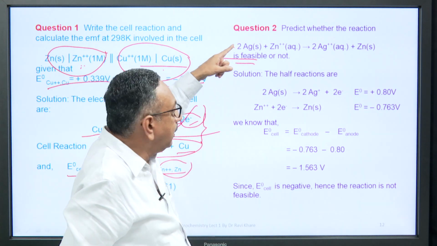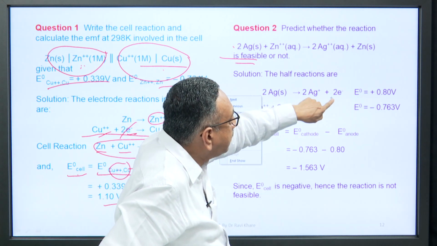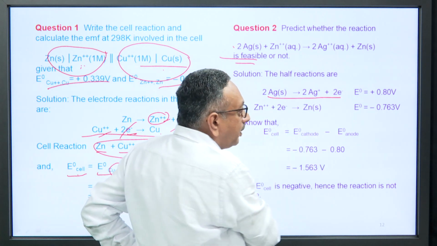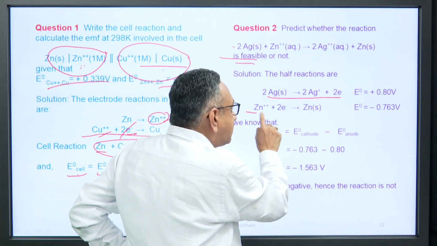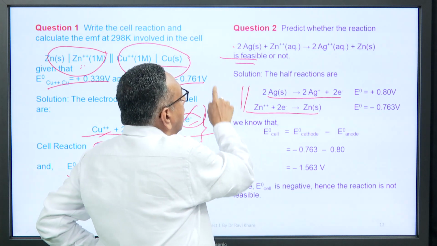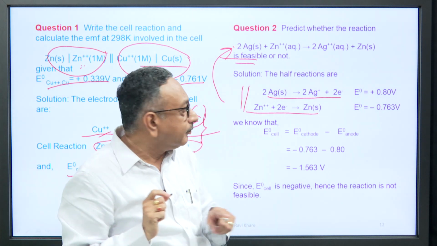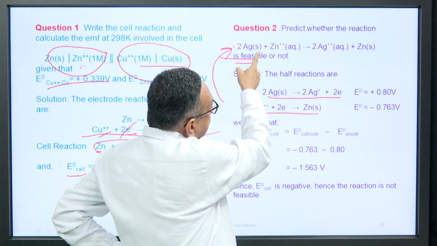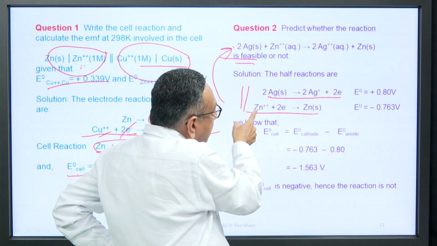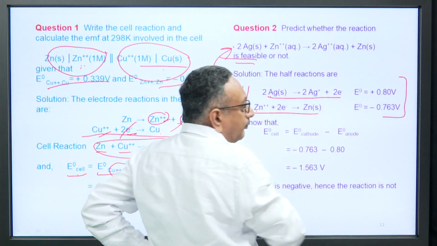According to this equation given for the numerical, silver is releasing 2 electrons and zinc is gaining 2 electrons, and these values are given to you.